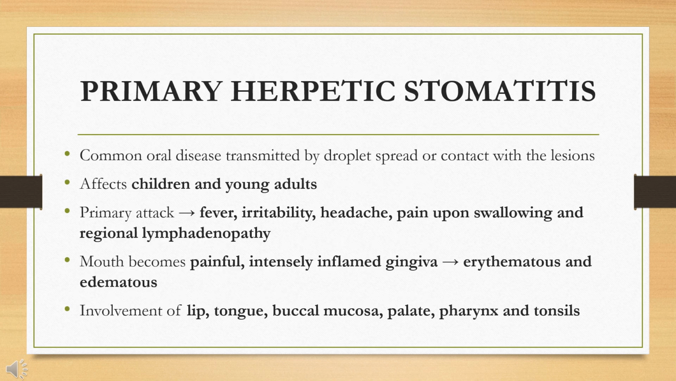Now we'll see about primary herpetic stomatitis. It is a common oral disease transmitted by droplet spread or contact with the lesion. It affects children and young adults and it is frequently a primary attack. The primary attack is characterized by fever, irritability, headache, pain upon swallowing and regional lymphadenopathy. Within a few days, the mouth becomes painful and the gingiva, which is intensely inflamed, appears erythematous and edematous. The lip, tongue, buccal mucosa, palate, pharynx and tonsils may be involved.